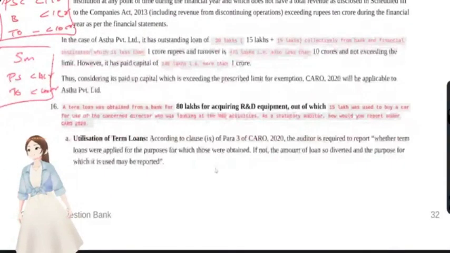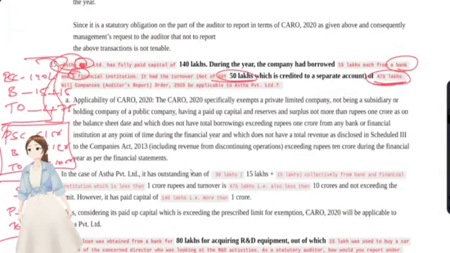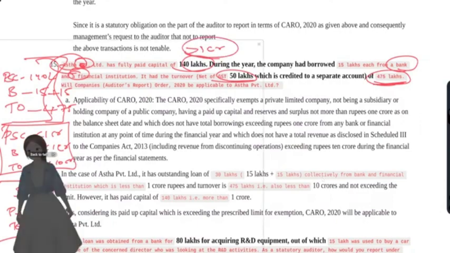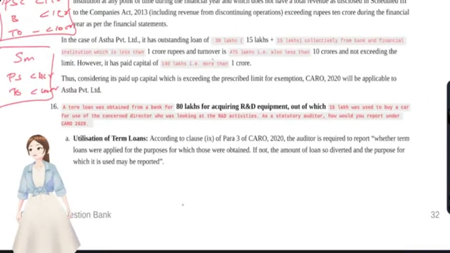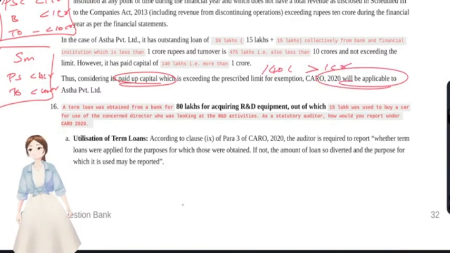Okay, and now we'll see. Sorry. This is 140 lakhs, right? 140 lakhs is more than 1 CR. So CARO is applicable to this company. Okay, CARO is applicable to this company. That's my bad. Okay, excuse me for that. See, considering the paid up share capital, it has 140 lakhs, which is more than 1 CR. So CARO is applicable for this company.